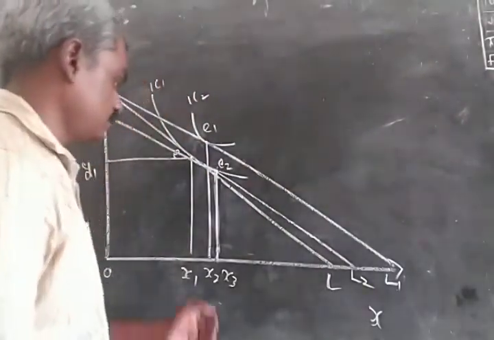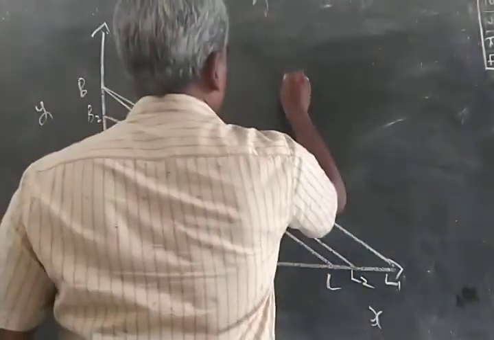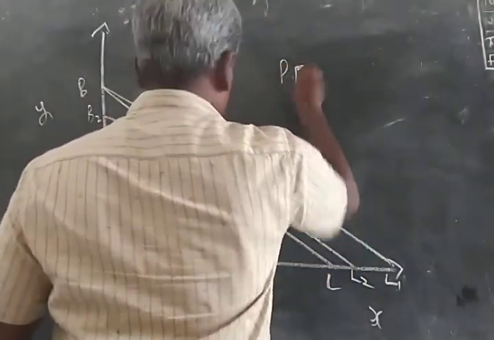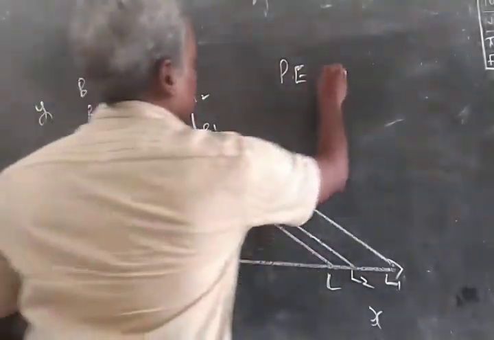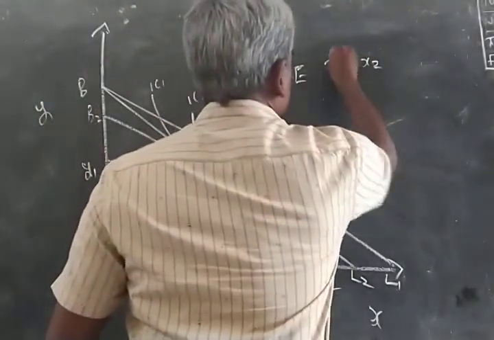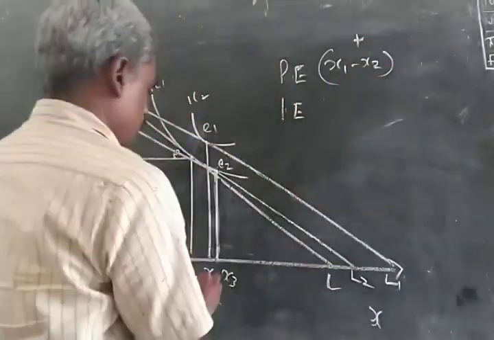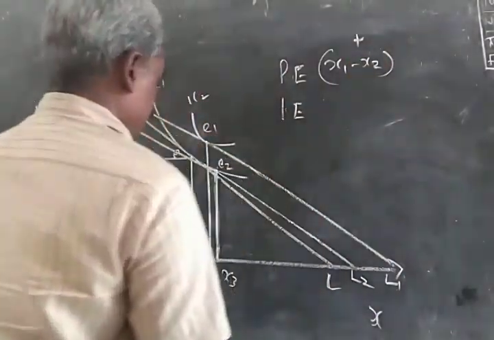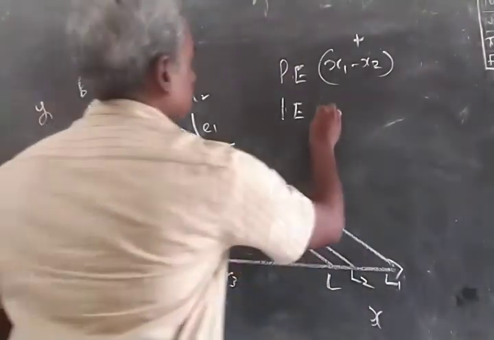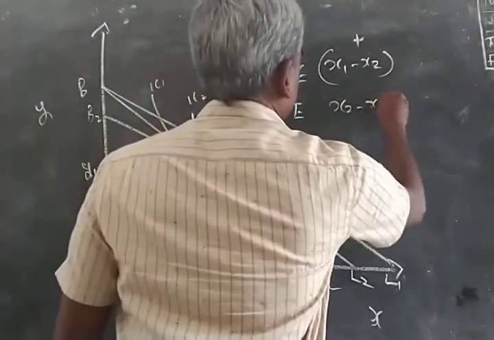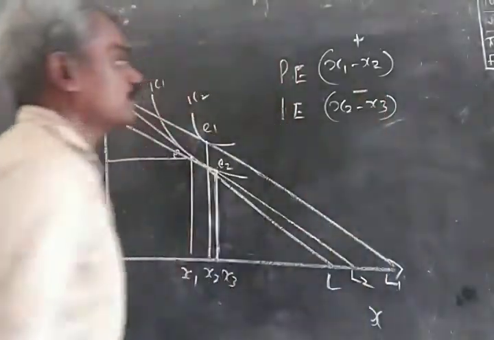Here we are writing down the substitution and income effect. Price effect is movement from X1 to X2, which is positive. Then income effect is movement from X3 to X2, or X2 X3, which is negative. Why do we call it negative?